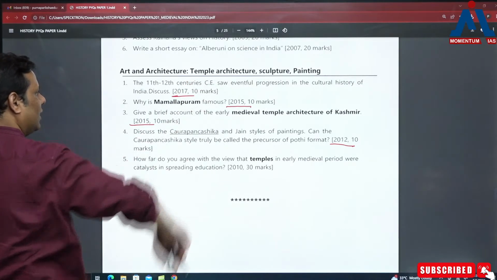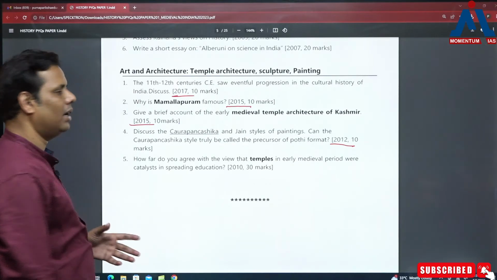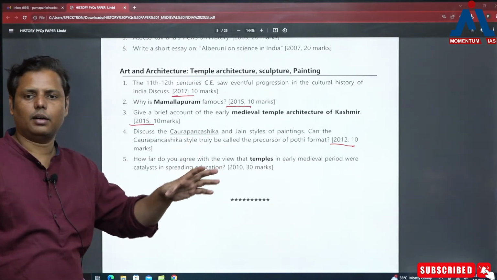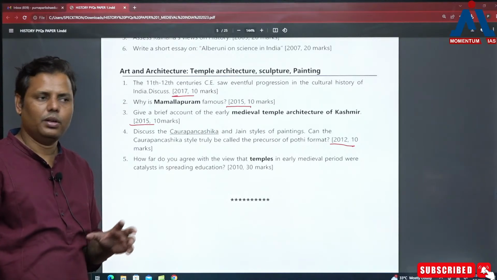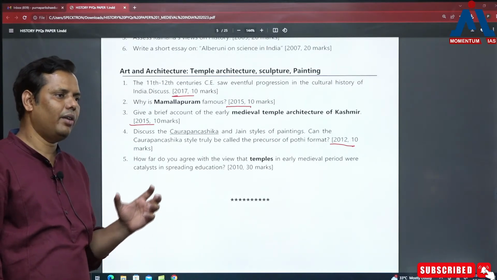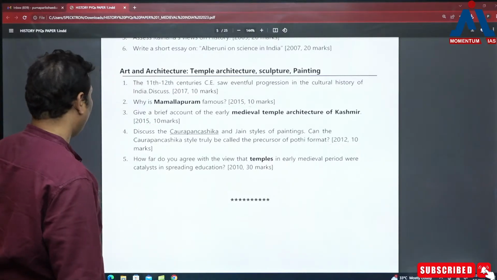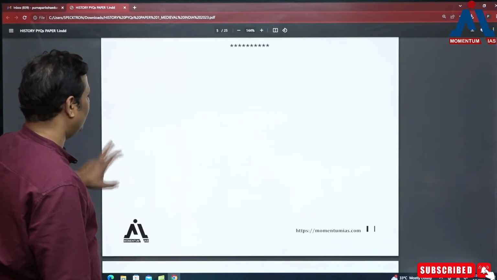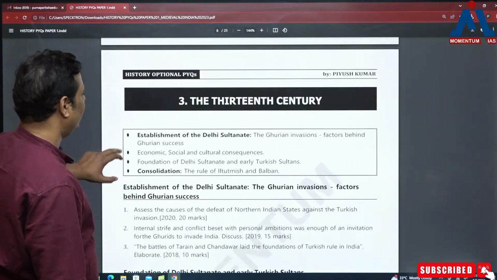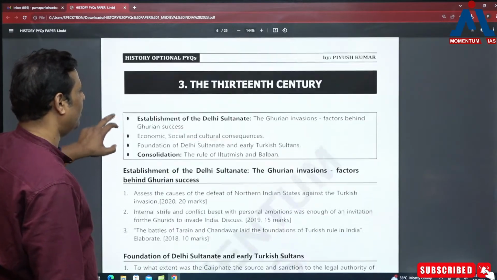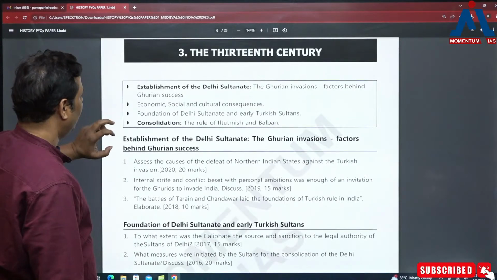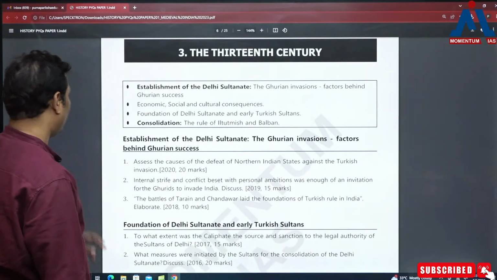I have already discussed that the moment we are preparing this temple architecture, that simplistic approach towards it can't help you, can't get you a greater number. Rather, if you are able to connect it with the various other dimensions of society, that will be quite helpful, right? So that's all about this early medieval India. That's how we need to prepare. And in fact, you have seen how many new dimensions are being hunted by it. So we have to prepare it accordingly. Okay.